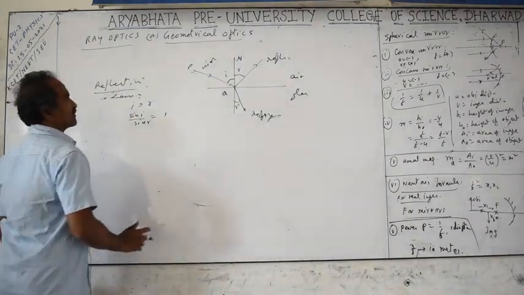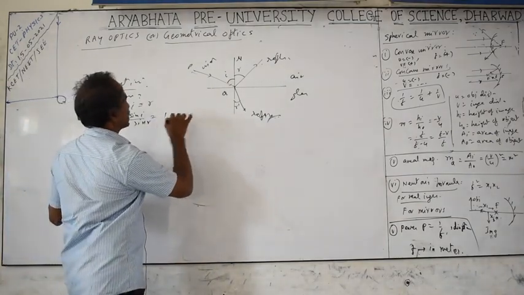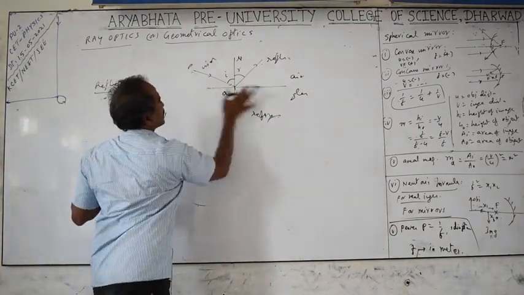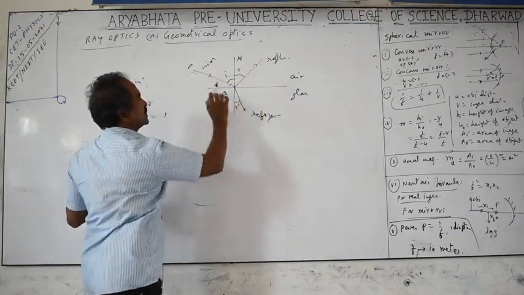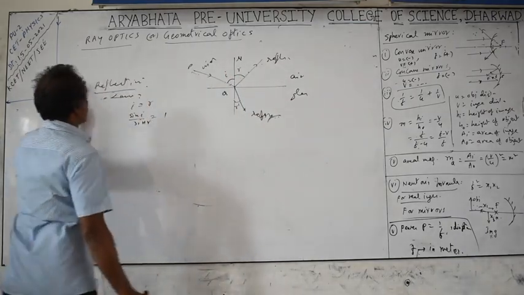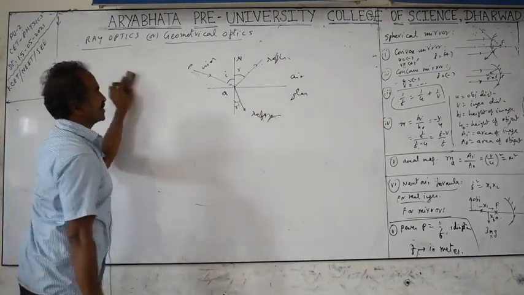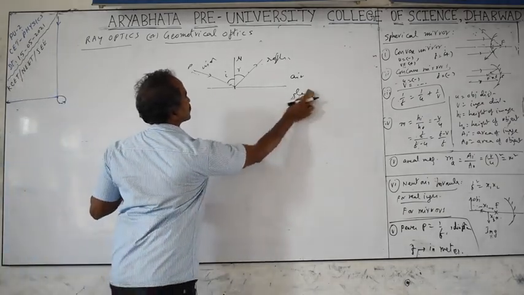Sin i by sin r equal to 1. Another thing is that if it is a plane, the light which is falling on this plane is reflected in the same plane, it will not come out of the plane. So the incident ray and reflected ray will lie on the same plane along with the normal. They are the two laws of reflection. So sin i is equal to sin r.